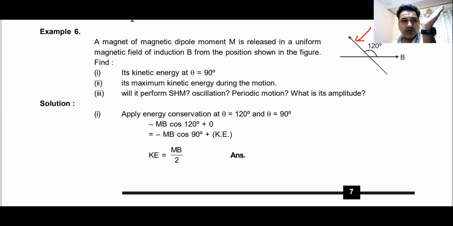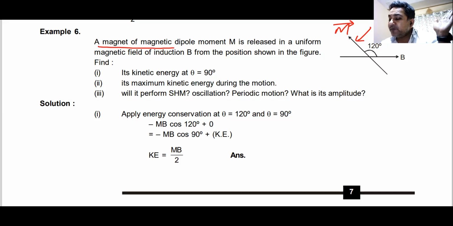You have a current carrying loop kept like this. You don't have to keep it like this. You will keep it like this because the current carrying loop's area vector goes perpendicular to that. Remember, you don't think about the current carrying loop. You always think about the magnetic dipole moment M vector. Are you getting my point, everyone? See where is the direction of the magnetic dipole moment M, which is NIA vector for a current carrying loop. Now, instead of a magnet of magnetic dipole moment, it will become a